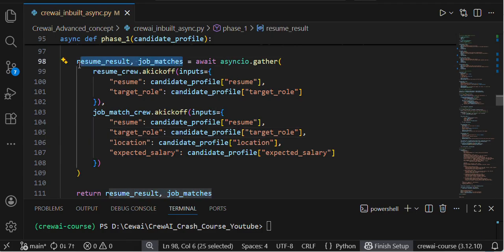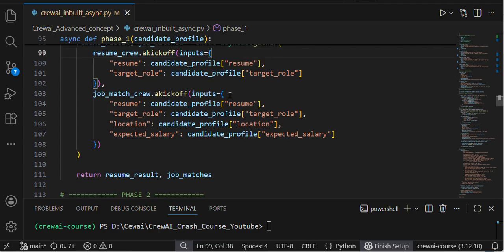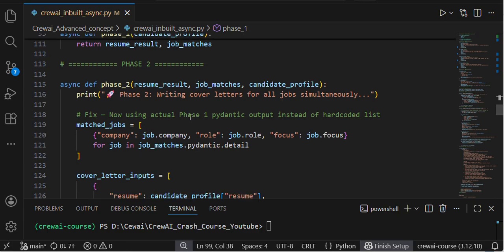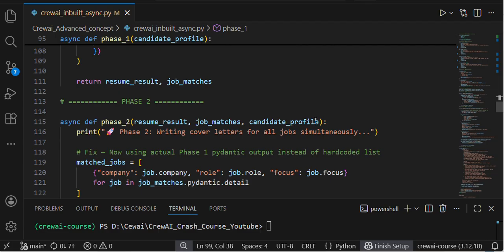One is resume result, then one is job matches, company role. That's the kind of thing, guys. If you see, I'm getting the result, and then my phase 2. I'm giving the resume result, job matches, and my profile.